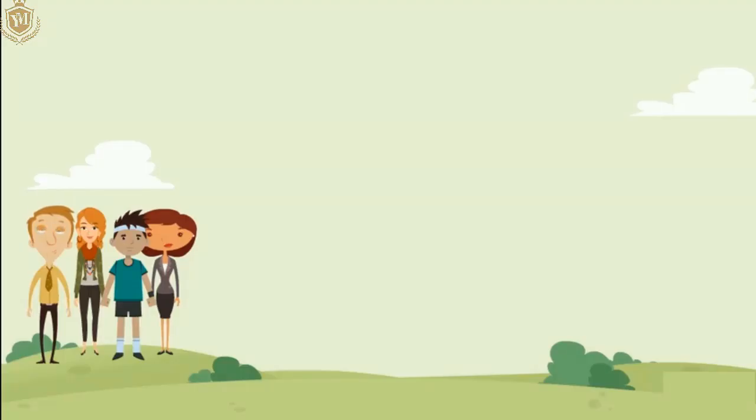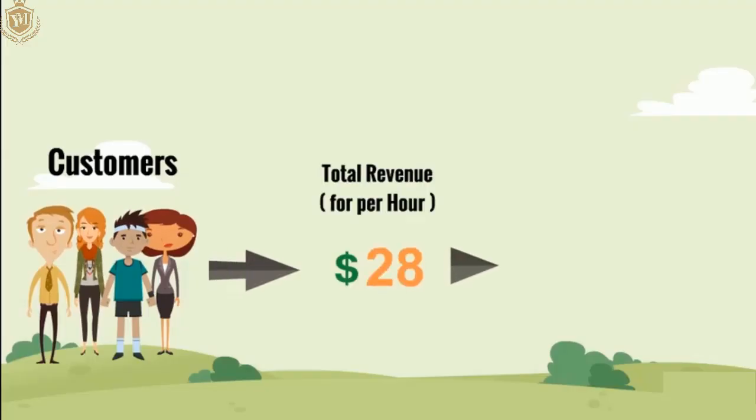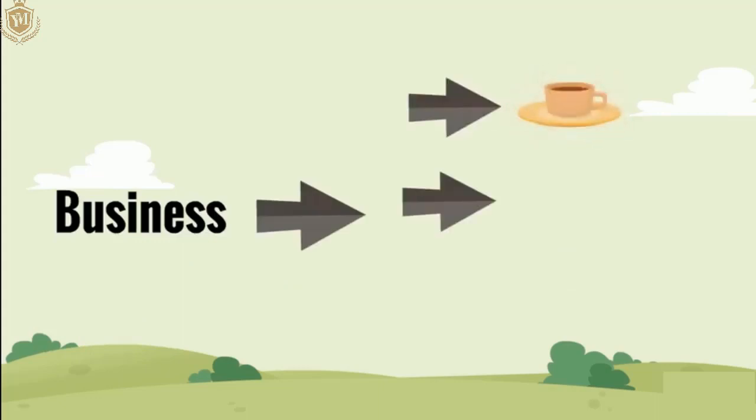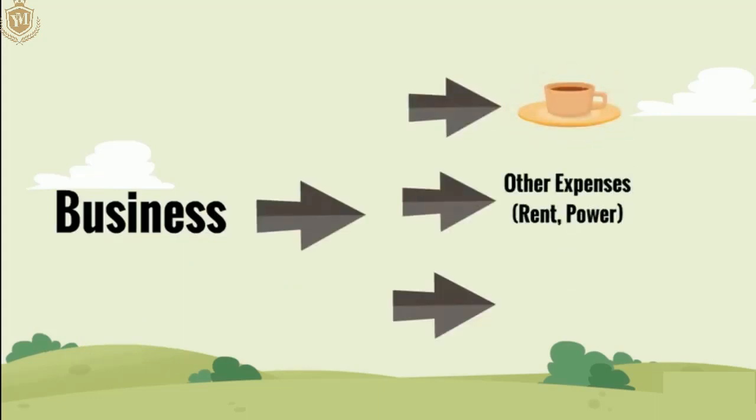Let's look at how the money flows, and this is really important, and this will help you clear up a lot of concepts. So here there are a few customers for the business, and let's say per hour the business is generating $50. Per hour the customers on average pay the business $50, and that goes into the business. Now what goes on with this money, and how is this $50 used? Let's look at that.